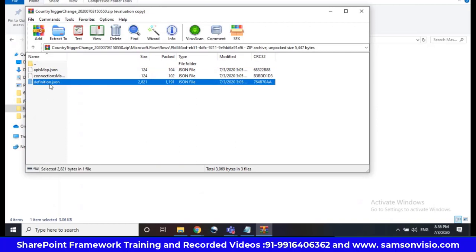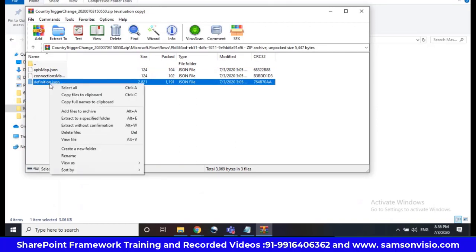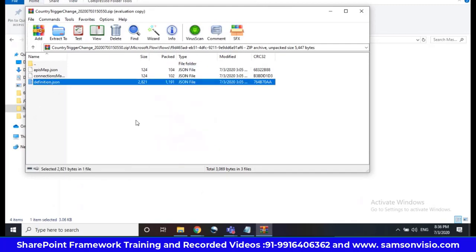You can see here definition.json. So this is the file actually we have to update.